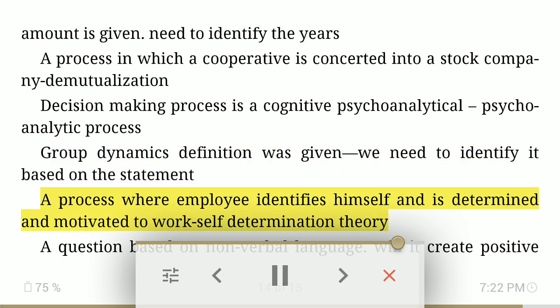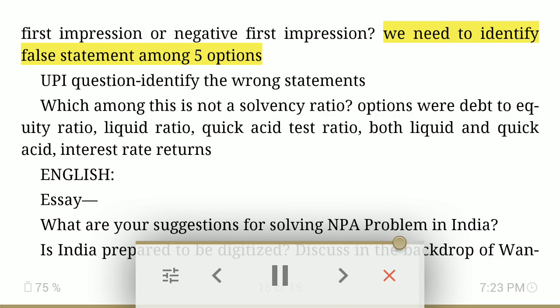A process where employee identifies himself and is determined and motivated to work. Self-determination theory. A question based on non-verbal language. Will it create positive first impression or negative first impression? We need to identify false statement among 5 options. B question identify the wrong statements.